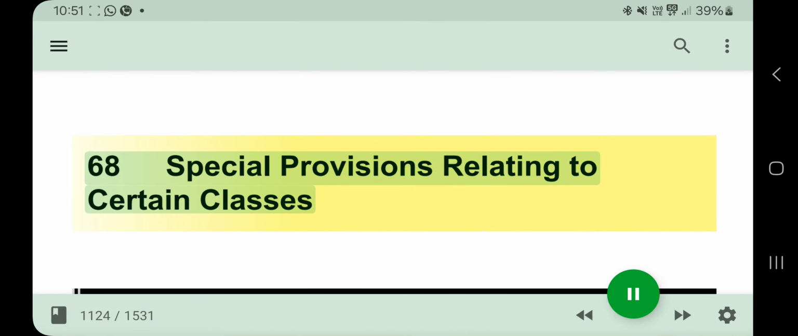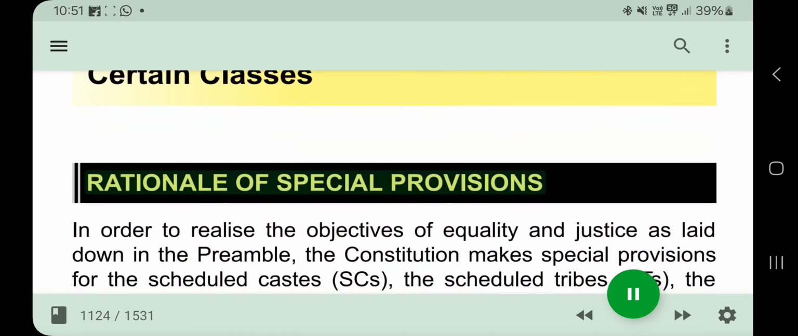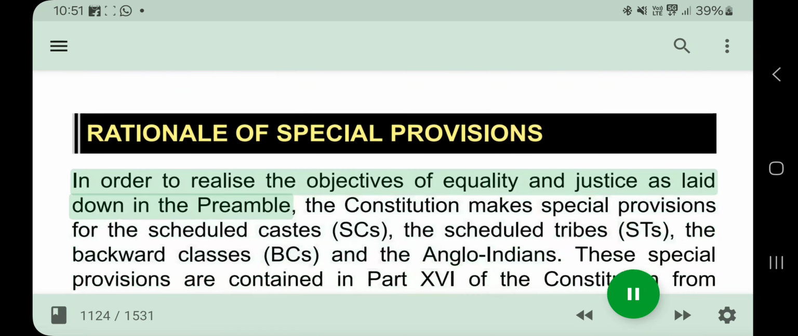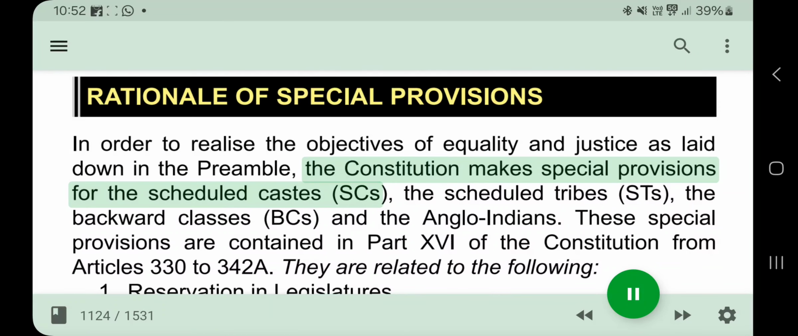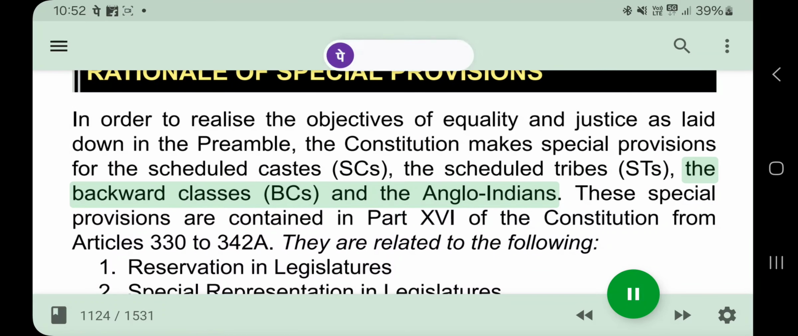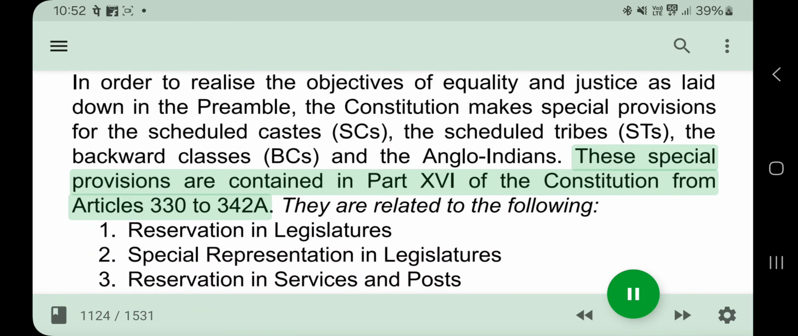Special provisions relating to certain classes. Rationale of special provisions. In order to realize the objectives of equality and justice as laid down in the preamble, the Constitution makes special provisions for the Scheduled Castes (SCs), the Scheduled Tribes (STs), the Backward Classes (BCs), and the Anglo-Indians. These special provisions are contained in Part 16 of the Constitution, from Articles 330 to 342A.